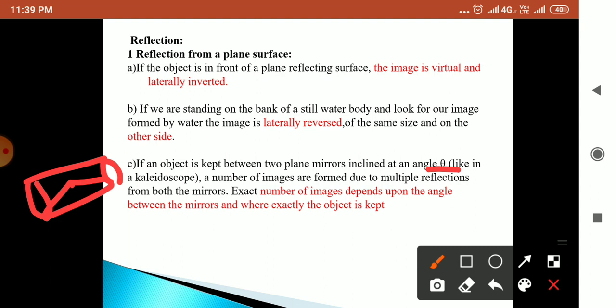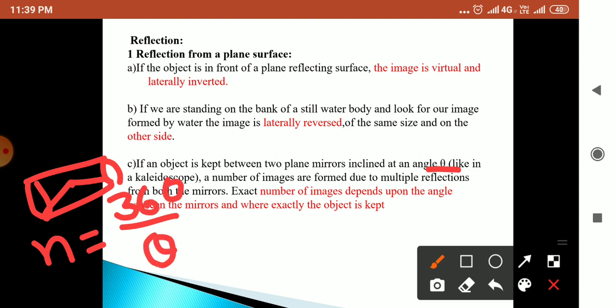So we have a formula to find the formed images, that is n equal to 360 degrees upon theta, and this theta is the angle by which the object is inclined to the mirrors.